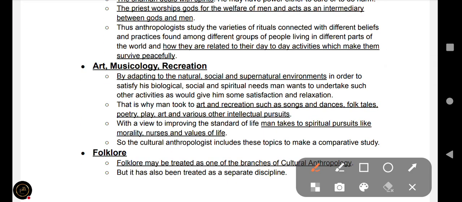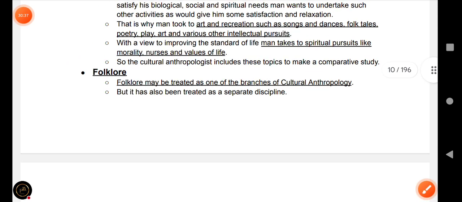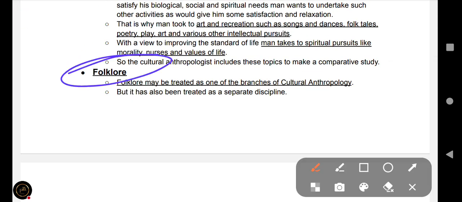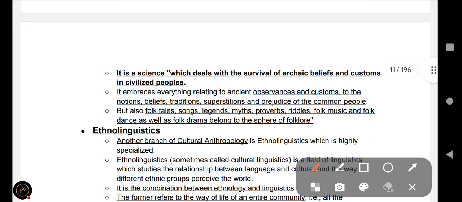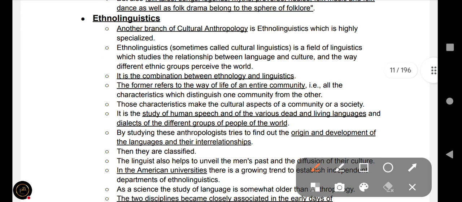Next scope is art, musicology, and recreation of cultural anthropology. Next is folklore. Folklore may be treated as one of the branches of cultural anthropology. It is a science which deals with the survival of archaic beliefs and customs in civilized people. So you can remember. Next is ethno-linguistics.